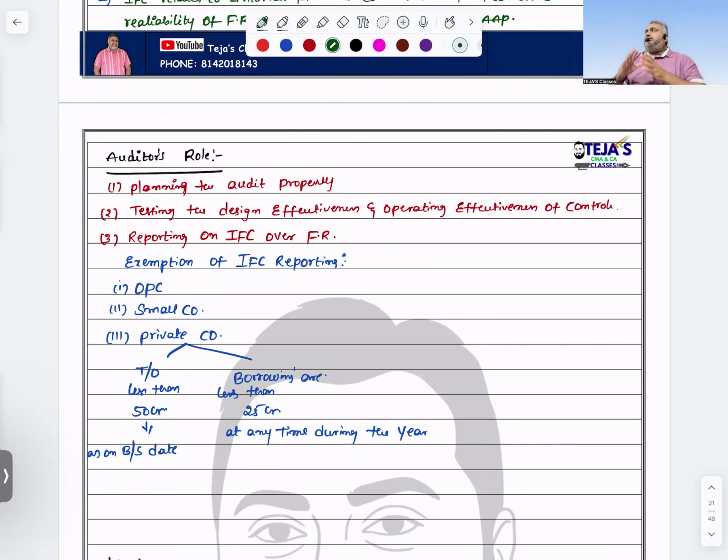Why are we checking IFC so many times? Can I apply test checking or not? That is decided by the effectiveness of the internal financial control maintained in the entity. That makes my burden reduced. This is my part as an auditor: I need to evaluate the internal control systems, and then only can I decide whether to go with test checking or not.